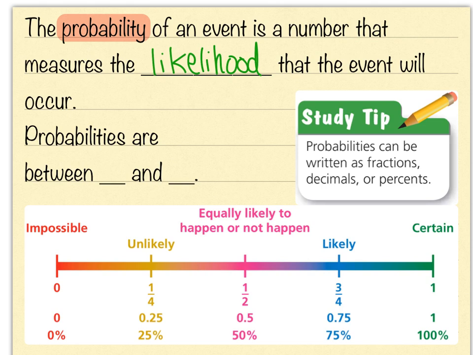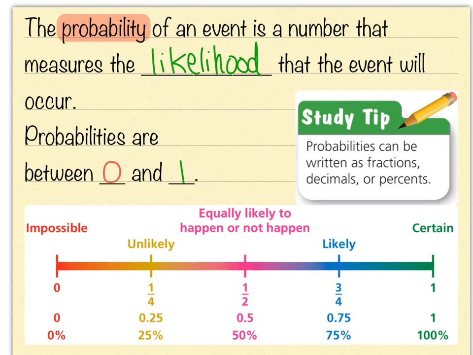Now, probabilities can range from 0, which is the lowest probability, to 1, which is the highest probability. You can't have a probability that's lower than 0, that would be negative. And you can't have a probability higher than 1. The reason is that when we look down here at this chart, 1 as a percent is 100%, and you can't have any probability be higher than 100%, because if it's a 100% probability, it's certain. And if it's a 0% probability, it's impossible.